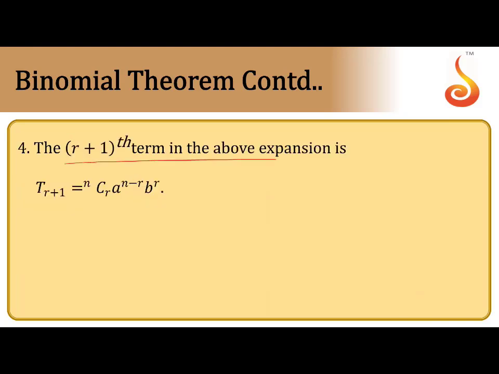Now, the general term of the expansion, this is the most important for us. If you want to find any term of the expansion (a + b)^n, the general term T(r+1) is nCr a^(n-r) b^r. This is called the general term of a binomial expansion (a + b)^n. So here nC0, nCr a^(n-r) b^r. r equal 0, you get the first position, r equal 1, the second position. If you want any term of the expansion, you can use the general term.